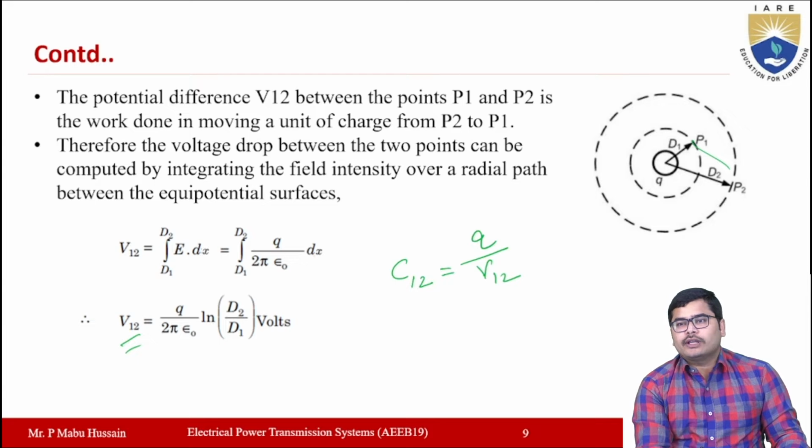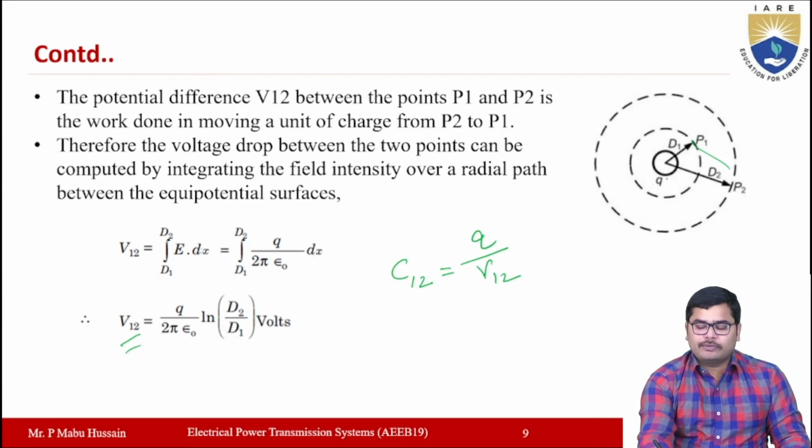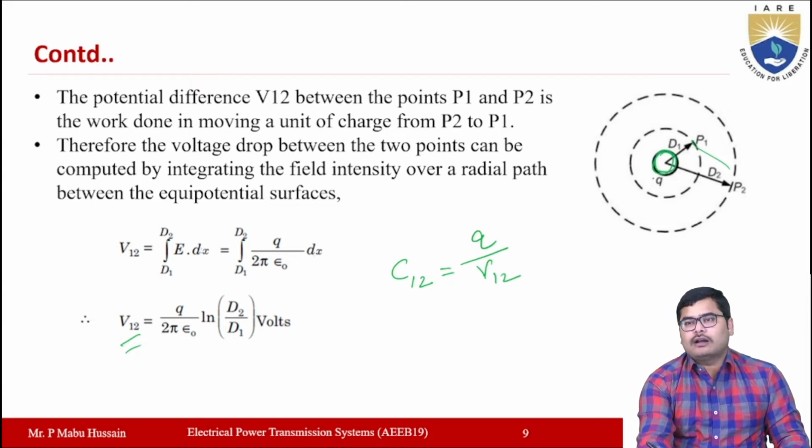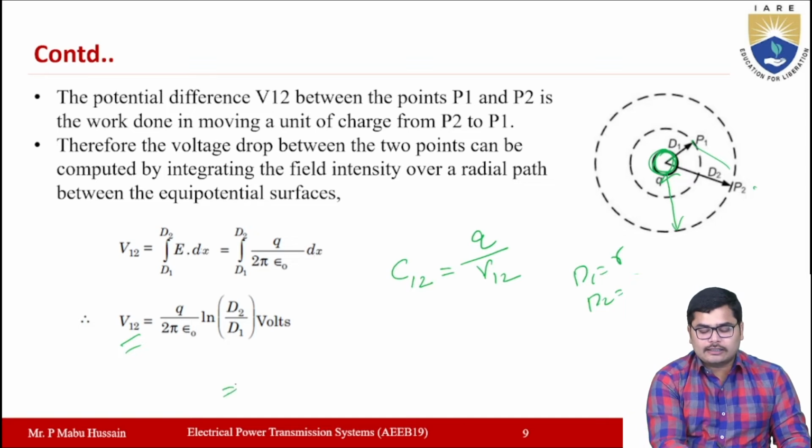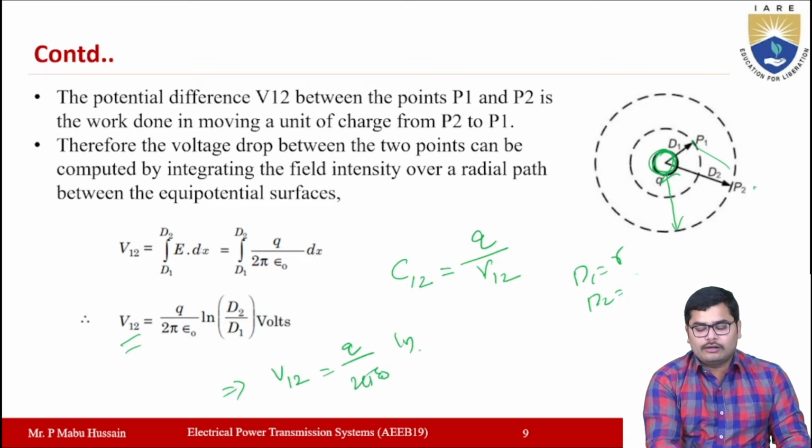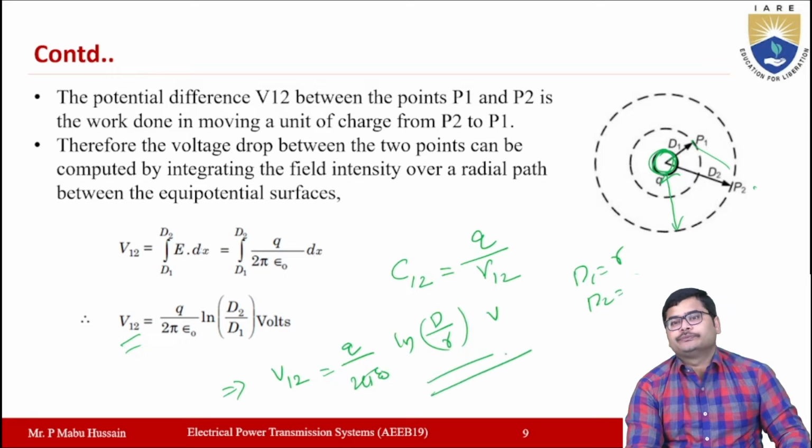Now if you want the capacitance from the conductor surface to a particular point P2, then d1 will become equal to R and d2 will be your distance D. In such a case, the potential difference V12 can be written as Q by 2 pi epsilon naught ln D by R volts, right?